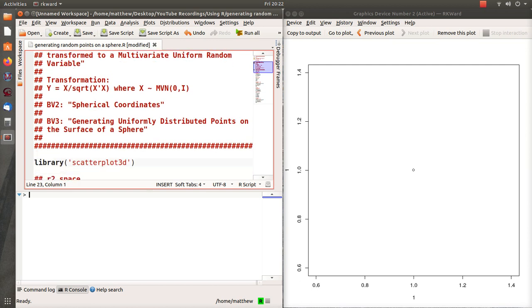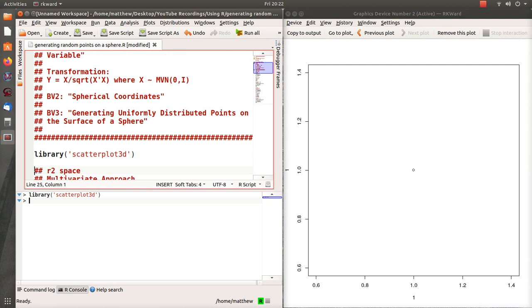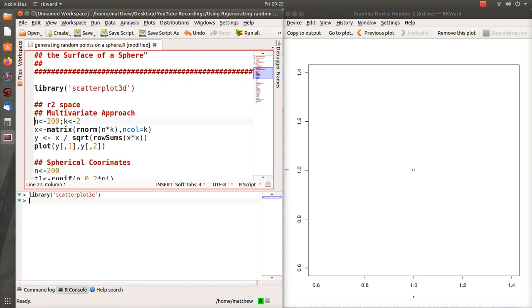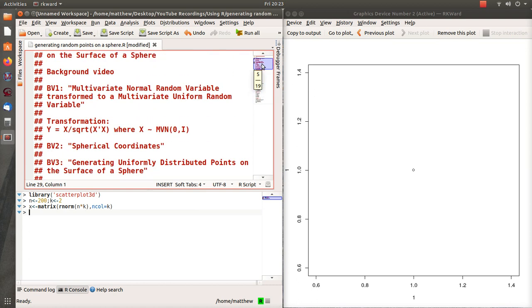So let's get started. Let's load scatterplot3d. Is that the best package to plot three-dimensional objects? I don't know. It's just the first one I came across, so that's what we did. We're going to work in R2 space first, and we're going to create 200 two-dimensional vectors, 200 tuples, and that's what the K and the 2 stand for. Now we're going to put them in a matrix X, so that X has dimension 200 by 2. And then we're going to use this transformation here.